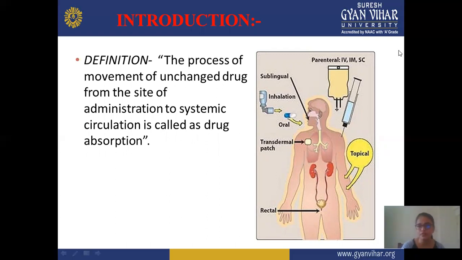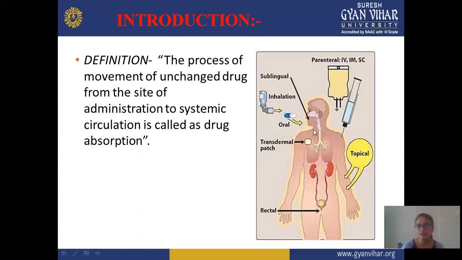This is a diagram where the different routes of administration are mentioned. First is parenteral, mainly by injection like IV, IM, and SC, and depending on the type of route, we should give the drug by the parenteral route. Next is sublingual, through the tongue or the mouth. Inhalational is through the oral or nasal route.